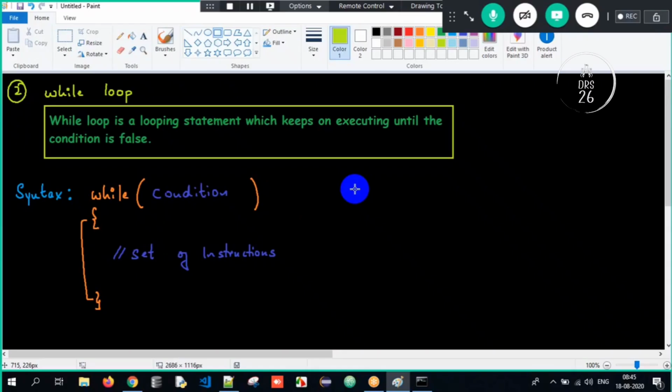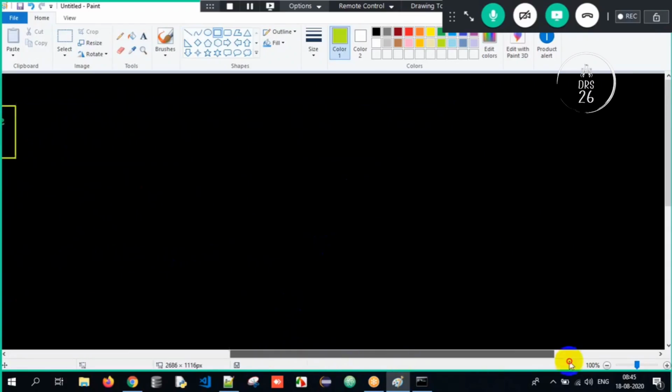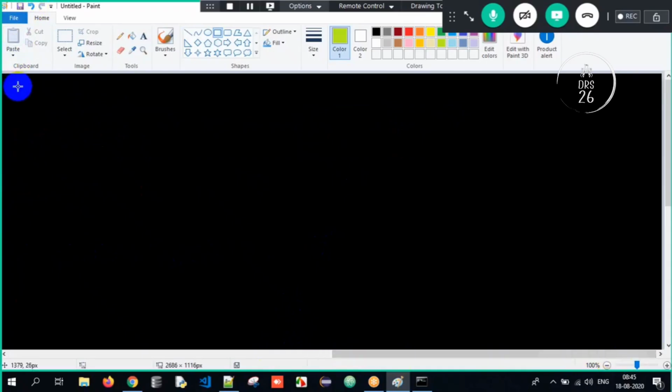So the next thing which we have is something called a do while loop. But what is the difference here? That is what we are supposed to understand. What is a do while loop? It's very simple. A do while loop is again a looping statement similar to a while loop, but the only difference is that do while will execute a set of instructions and then check the condition.